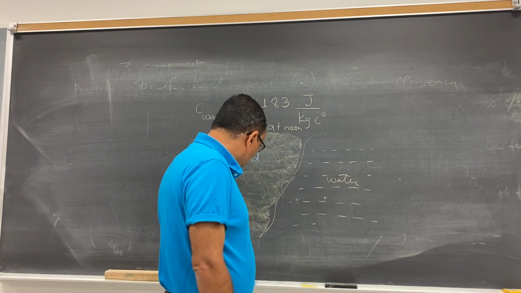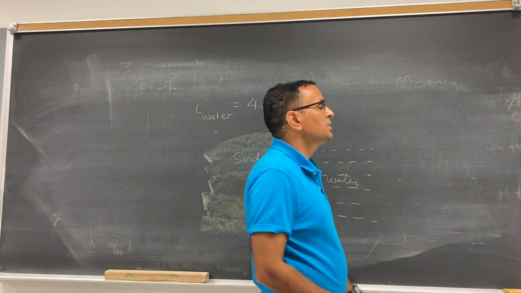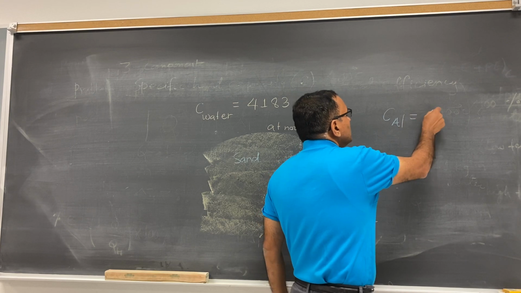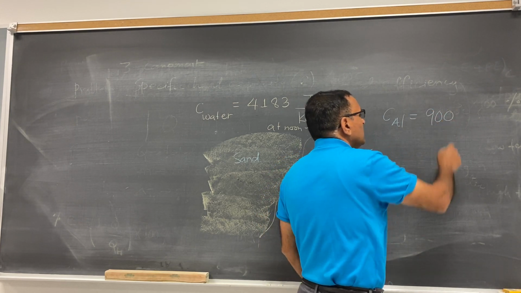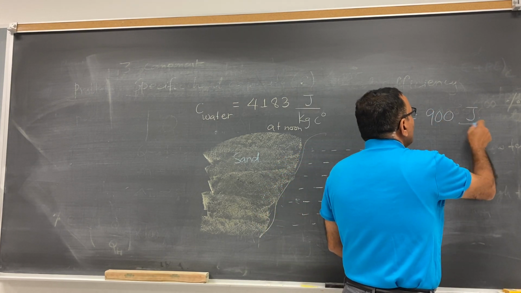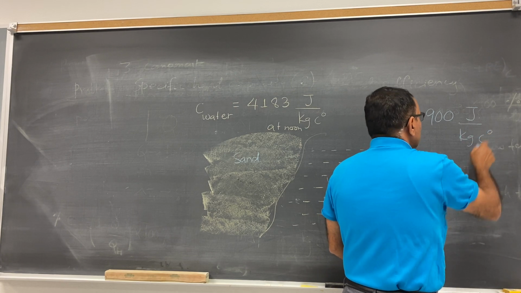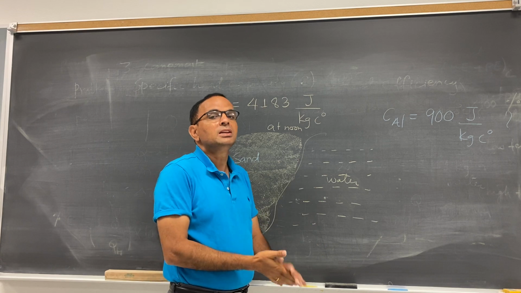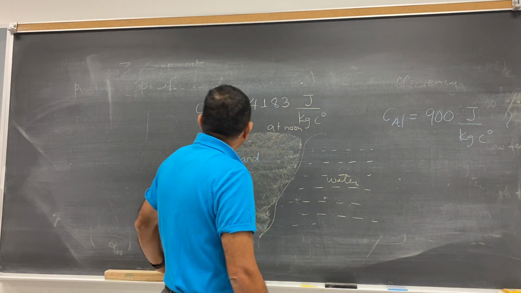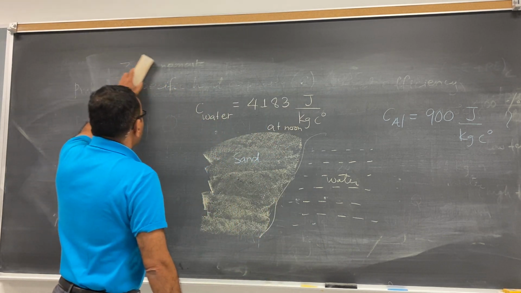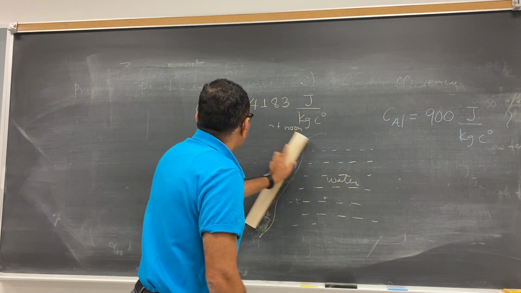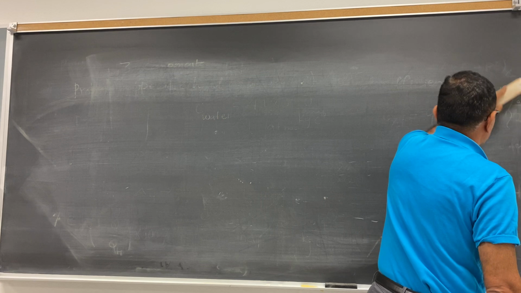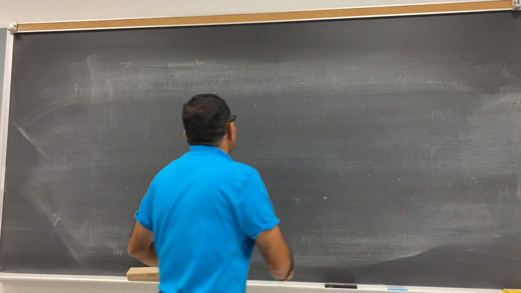I think aluminum has 900 joule per kg degree Celsius. Please check this number, okay? You can Google. Different objects have a different specific heat capacity. So you need to know the specific heat capacity equations, okay? Sometimes people can ask you. And another thing we talk about is the latent heat also.